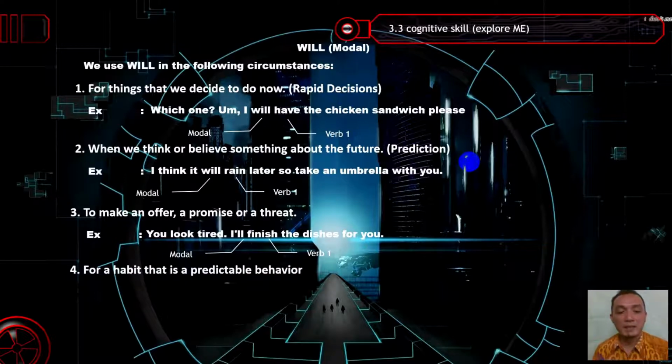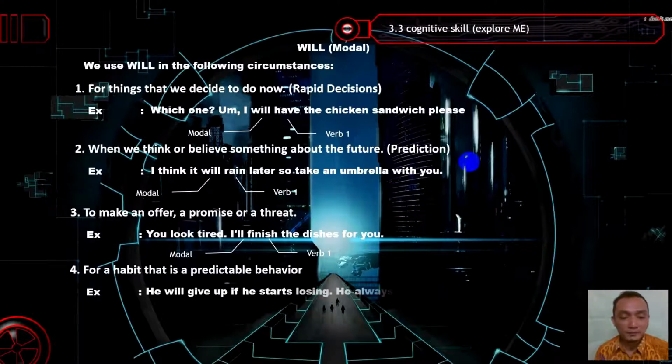And then, for a habit, that is predictable behavior. This is a habit that can be predicted before the person acts. The example, he will give up if he starts losing. He always does that. From the last statement, he always does that, it is commonly happening to somebody that he will give up if he starts losing. So this is predictable behavior because it is a common behavior that somebody shows when he starts losing.